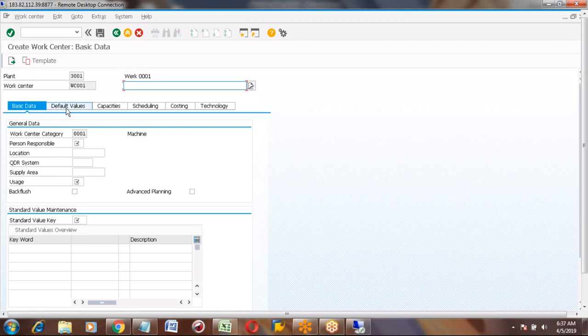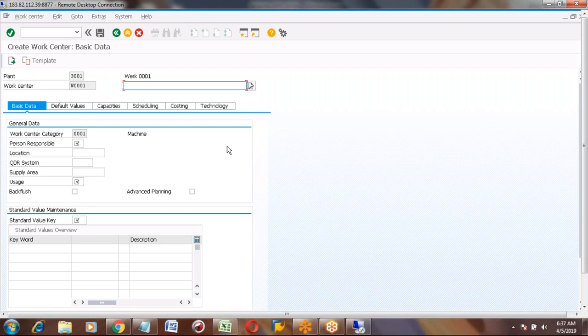Like material master. There was a question here. What is the group of machines? For example, I understand yesterday we worked on a machine, but a group of machines, does that mean the same work center has multiple machines? Correct.